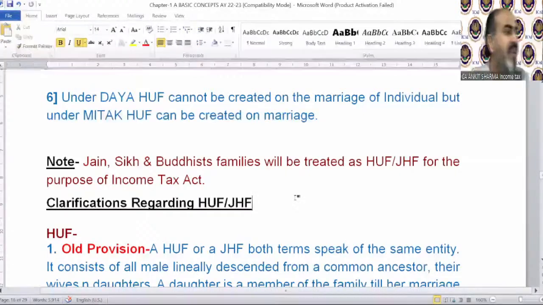Mr. Kalaivanan asking, sir, whether a transgender person falls under the definition of individual? Yes, they are also human beings. The definition of individual is human being. So if there is a transgender or third gender, they will also fall in the definition of individual. It's not only male, female, it includes each and every human being. Okay.